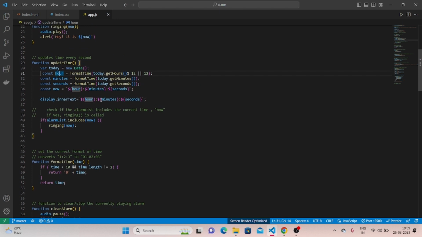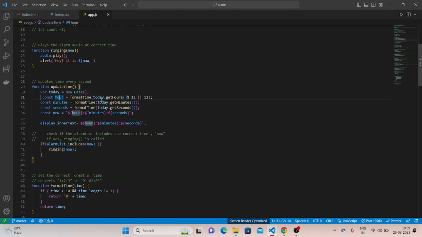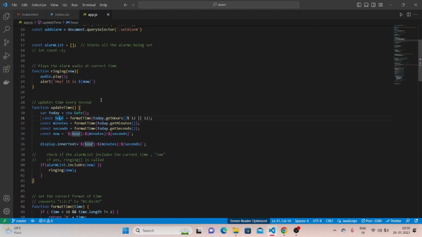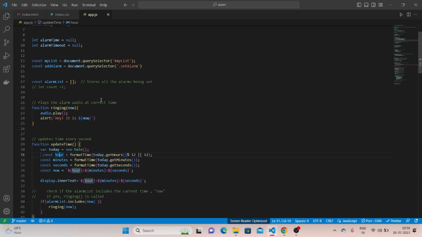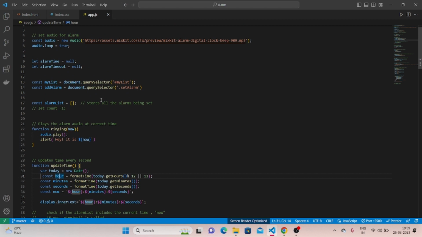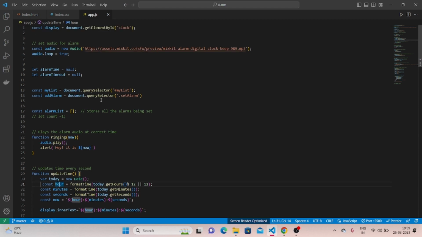This function is giving us the hours, minutes and seconds of the current time, and it is displayed in the required div using the statement display. Display is nothing but the element of that div that we have extracted. This function update time is being called every second so that we can update the clock accordingly.